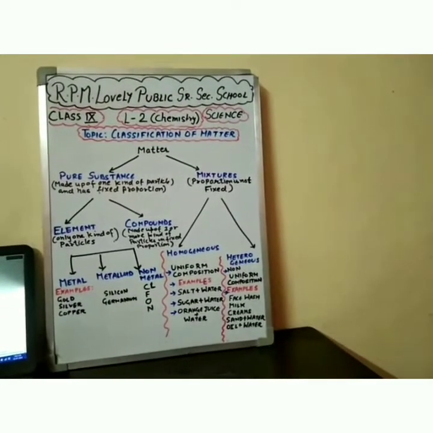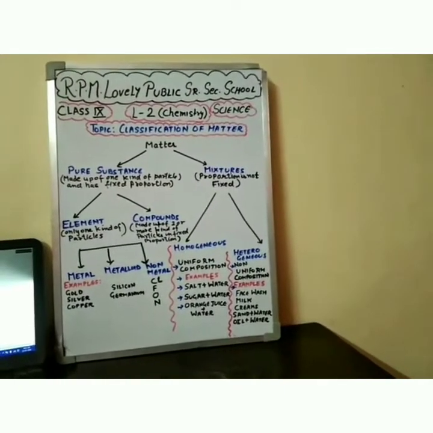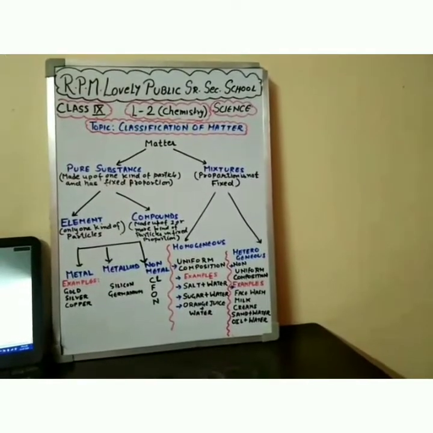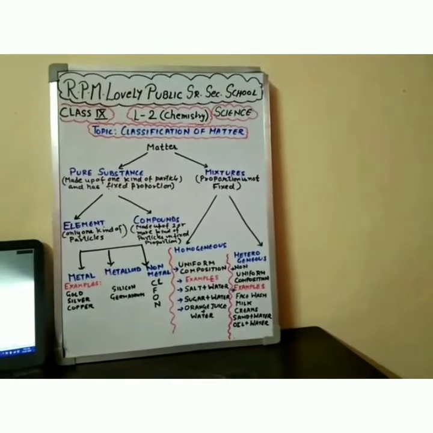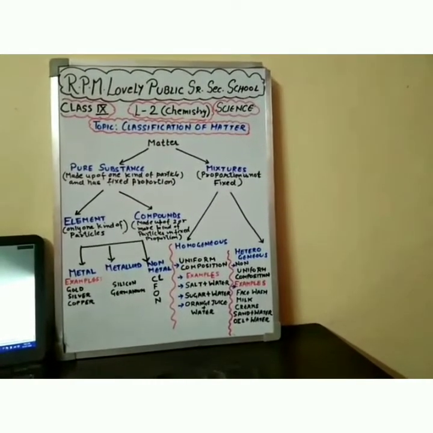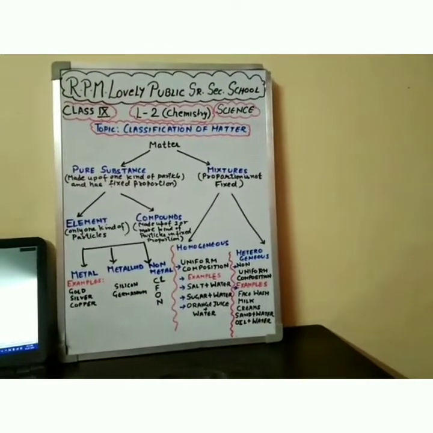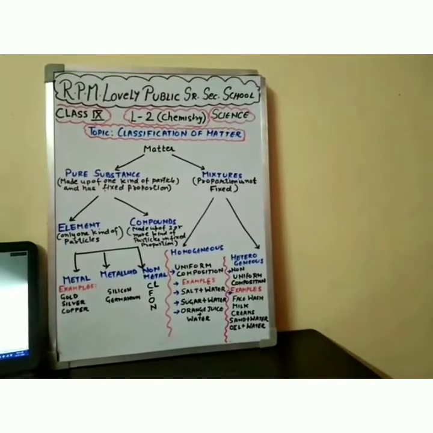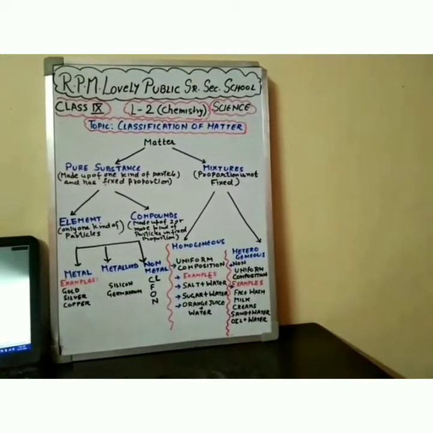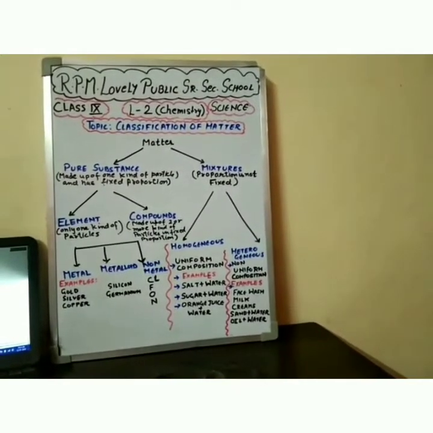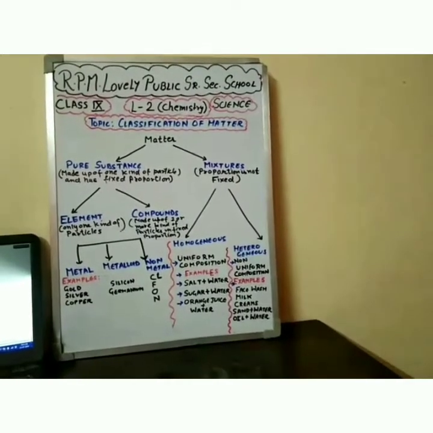Pure substances can be categorized further as element and compound. Elements are the substances which are made up of only one kind of particle. They can be categorized as metal, metalloid and non-metal. Now metals are gold, silver, copper, aluminium, etc. In gold we have only one kind of atom, that is of gold only. In copper, copper atoms will be present. In silver, silver atoms will be present.